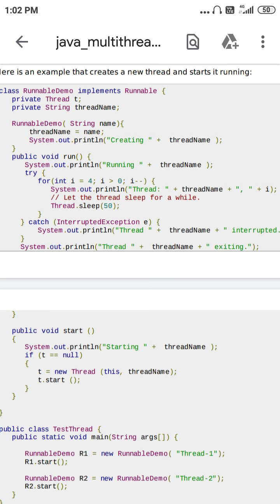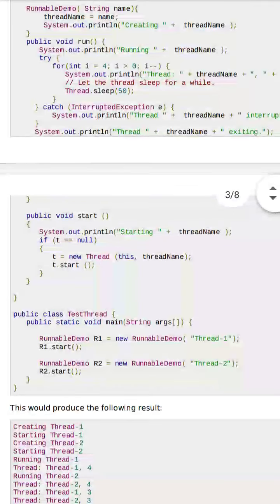Now here you can write public void start. That means here the start of your thread will come. t equals null. What is t? t is a Thread. Here t equals new Thread, this thread name, t.start.